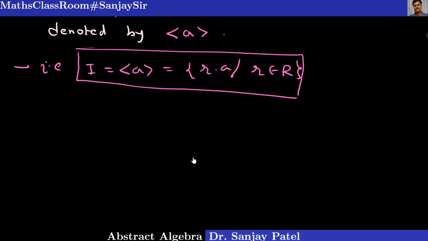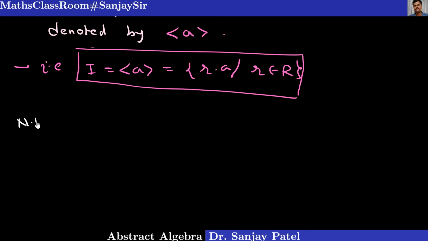It may happen that in a given ring, every ideal is principal. But let me first of all consider one simple example of a principal ideal.